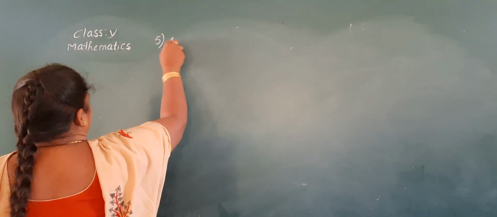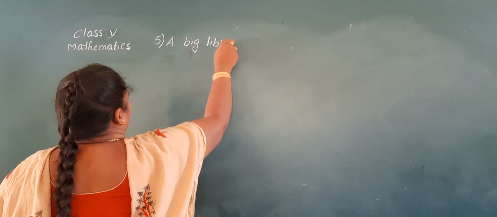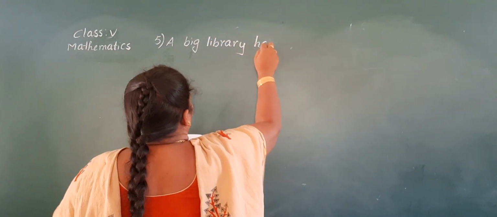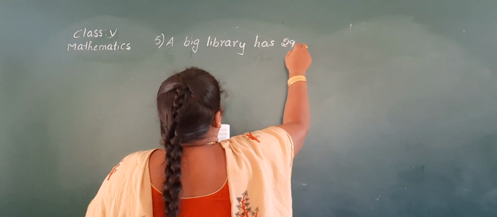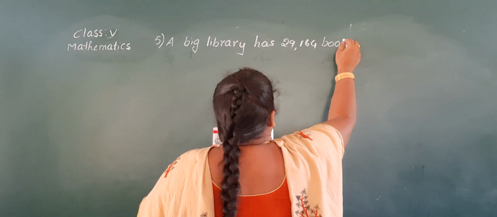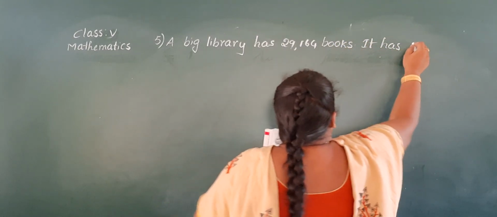A big library has 29,164 books. It has 23 rooms.